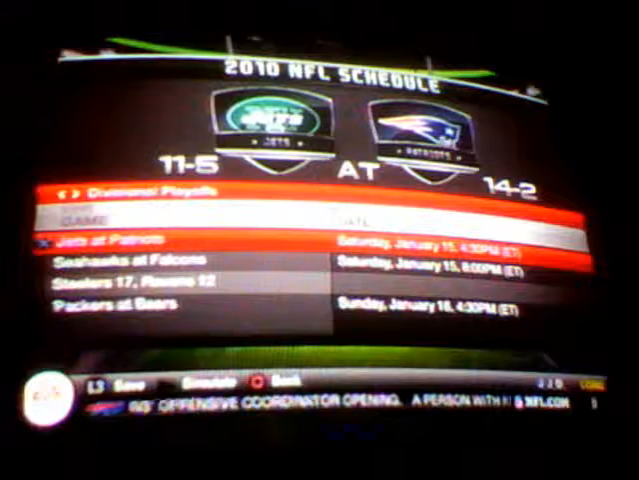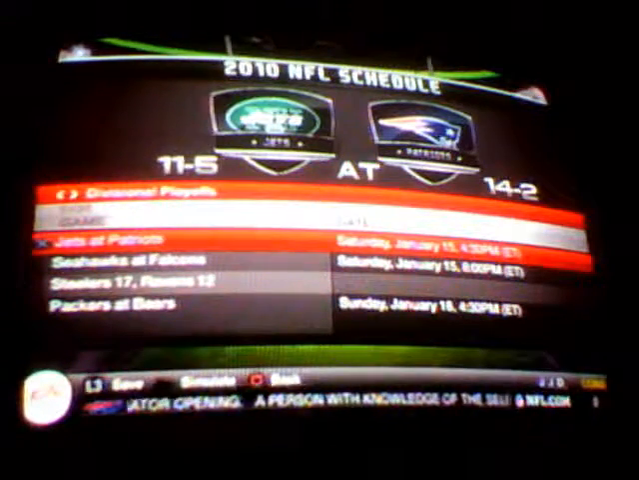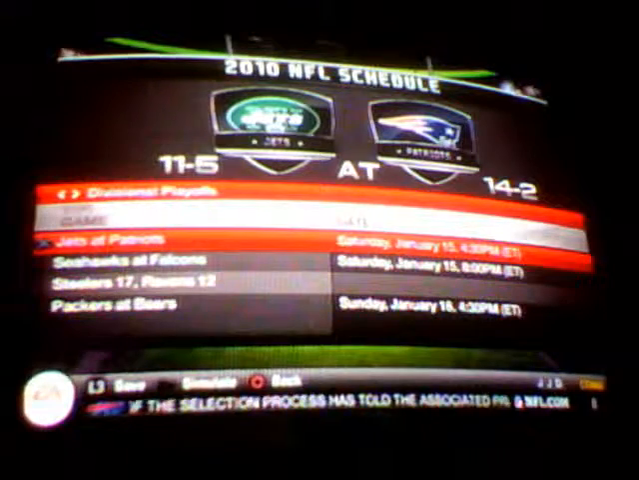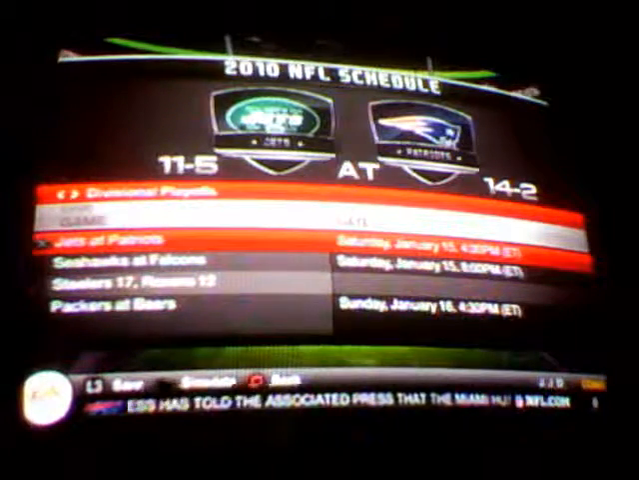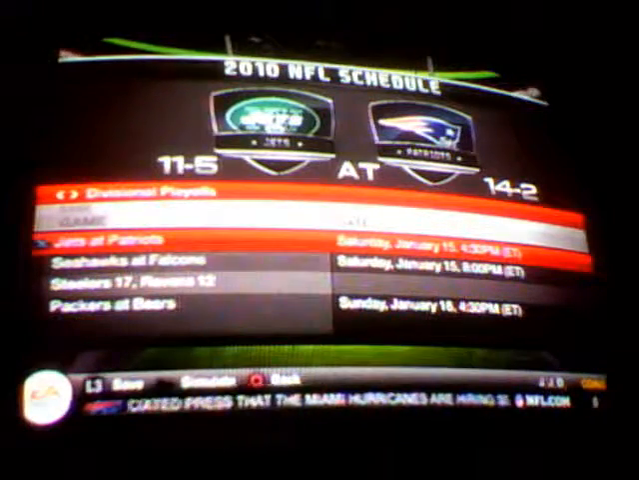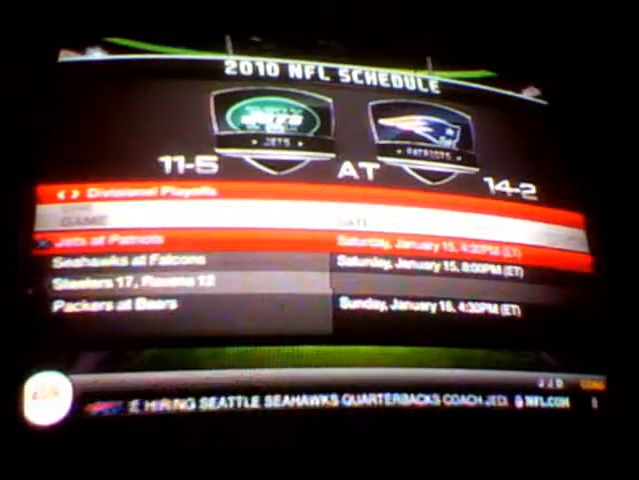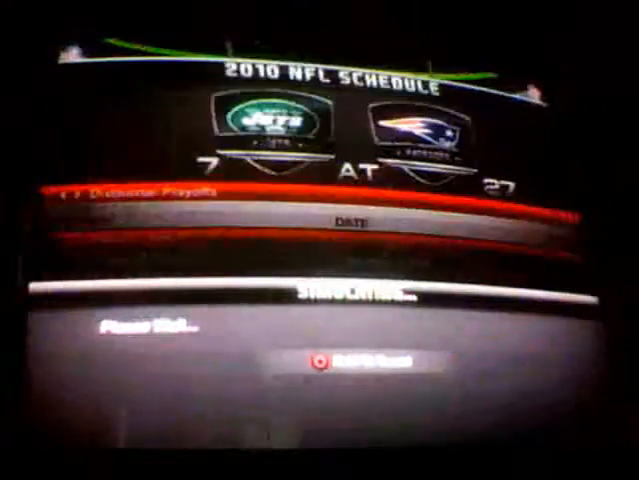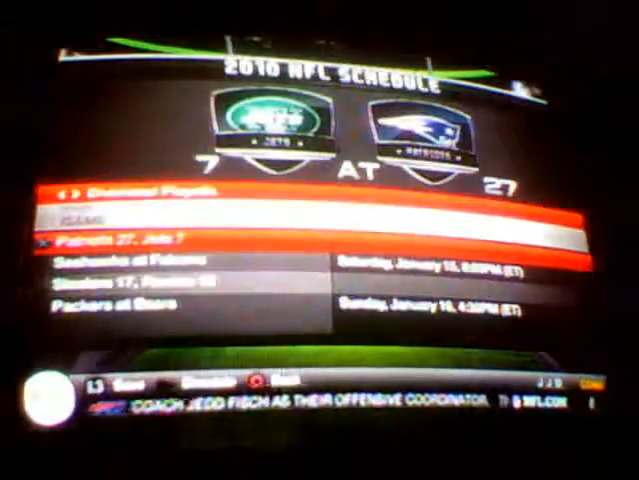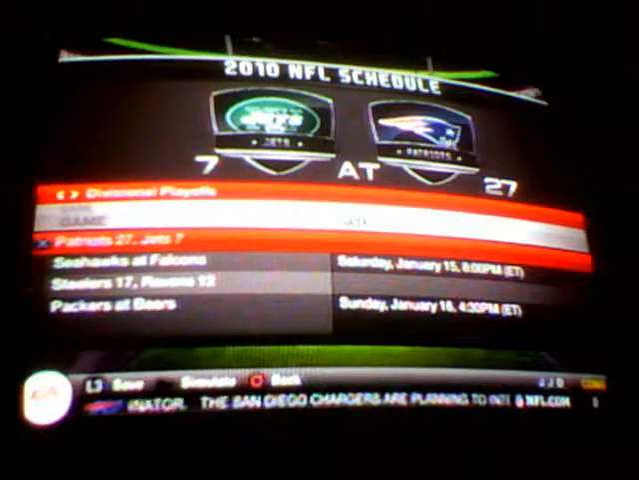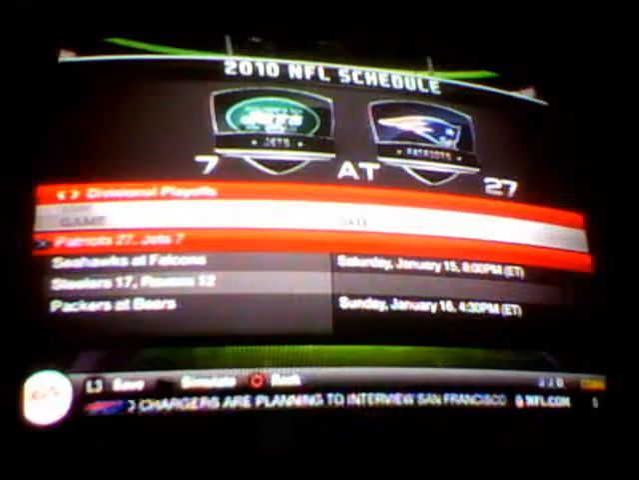Patriots have been consistent all year, putting points on the board like nobody's business. Yeah, I don't know what else to say. I gotta pick the Patriots here. And Madden picks the Patriots too, 27 to 7. And so the one game we disagreed on was the Packers and the Falcons.